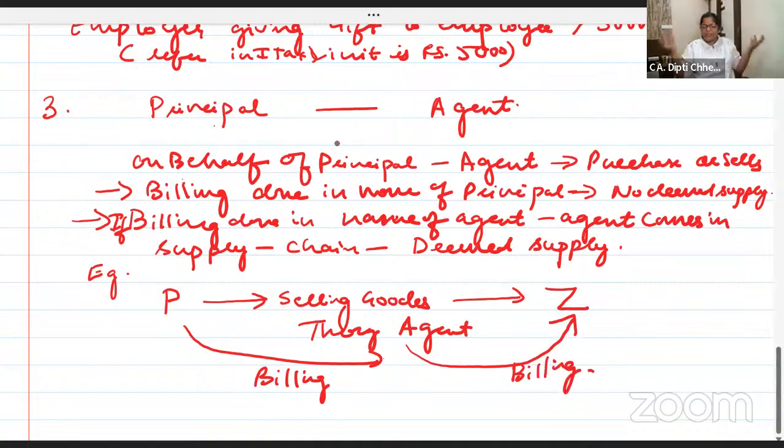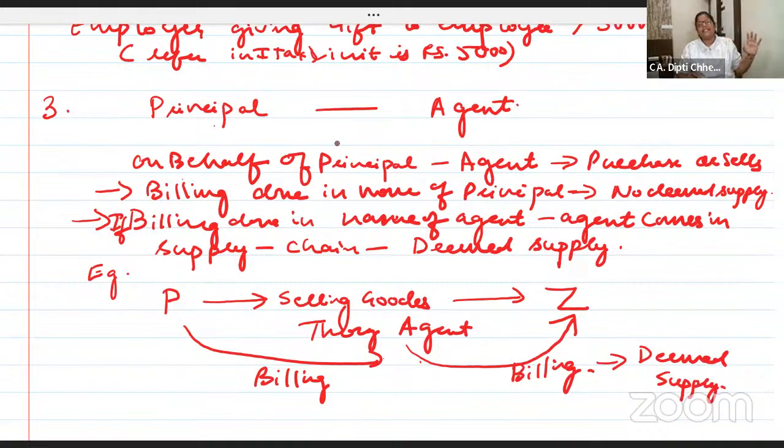Ma'am, how is it possible? Sometimes it happens. Between principal and agent, there's no billing. Billing is directly to the third party from the principal. Then no problem. But the problem is if billing is done through agent, agent comes in the supply chain. As if he is selling to agent, agent is selling to whoever we have to sell to, Z. Very well, it is treated as deemed supply.